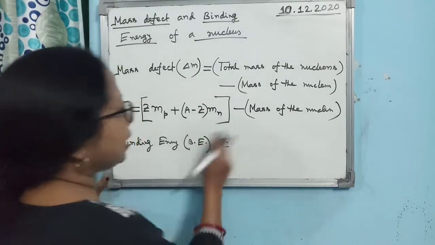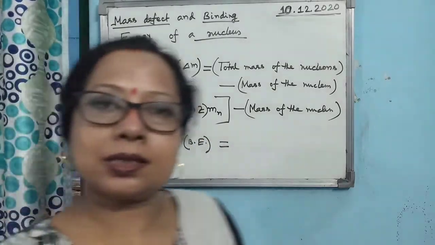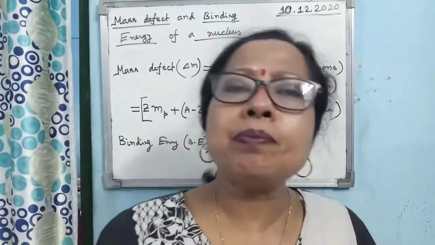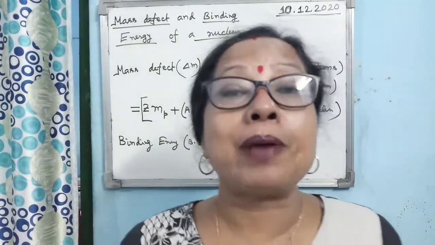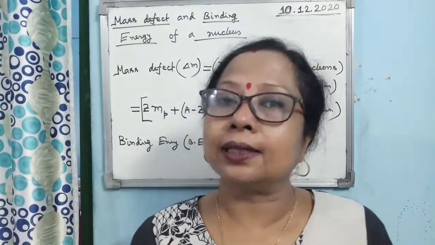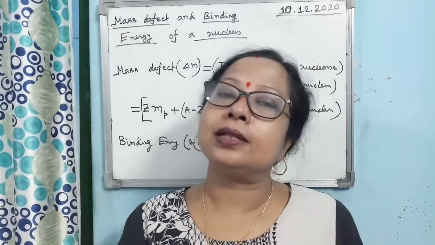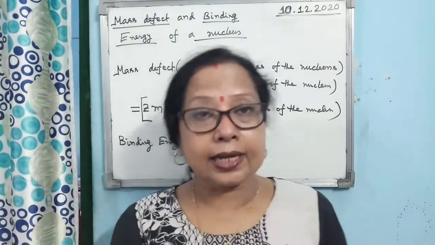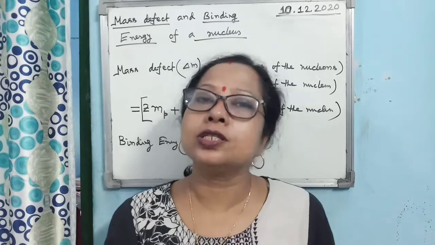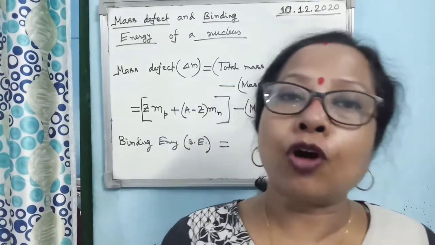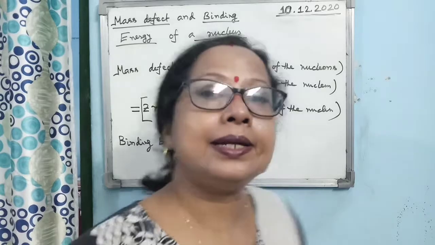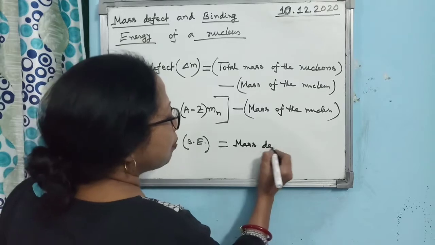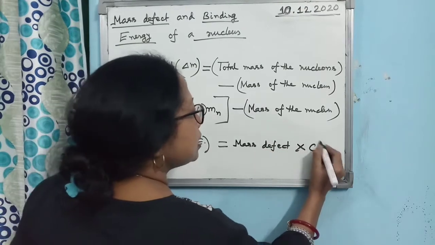Binding energy is, if you convert the mass defect into energy, then that is known as the binding energy. Why binding energy? Because that is the energy binding all the nucleons together in a very small region and forming the nucleus. So the simple concept of binding energy is the energy needed to bind all the nucleons together in a small region and form the nucleus. So what will be binding energy? Binding energy is equal to mass defect into c square.